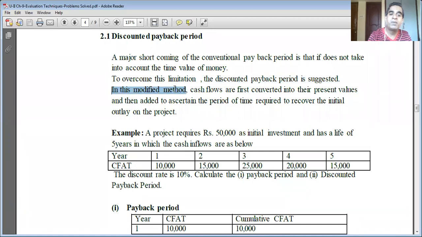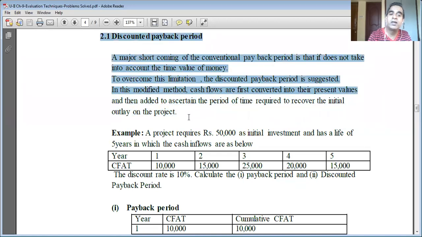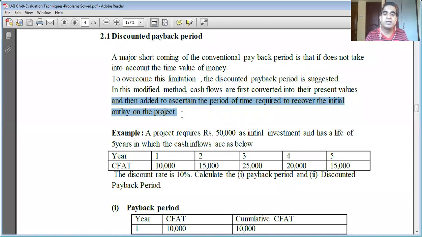In this modified method, cash flows are first converted into their present values and then added to ascertain the period of time required to recover the initial outlay of the project. That's it. The cash inflows are first converted to their present value, and then we accumulate these present values.